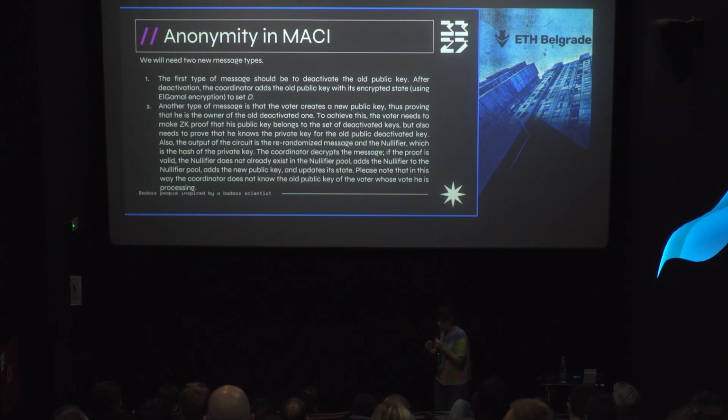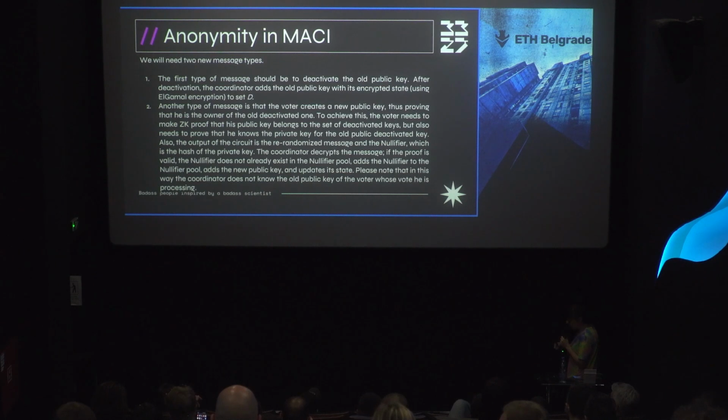After decryption, the coordinator will add this public key in the set of deactivated keys if this public key exists, and he will also add the encrypted state in that field where the public key that we want to deactivate is. If anything goes wrong, the coordinator will put this public key in the set, but he will change the state and the state will be false.